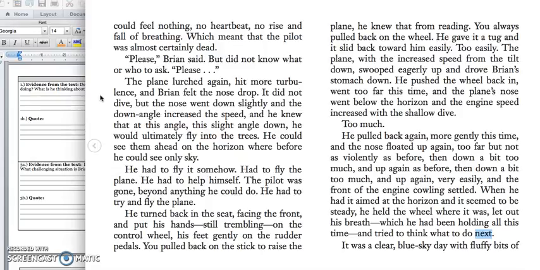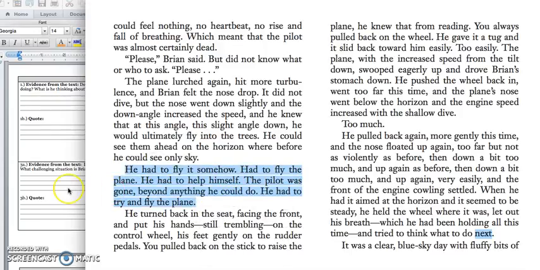It did not dive, but the nose went down slightly at a down angle, increased the speed, and he knew that at this angle, this slight angle down, he would ultimately fly into the trees. He could see them ahead on the horizon, where before he could see only sky. He had to fly it somehow, had to fly the plane. He had to help himself. The pilot was gone beyond anything he could do. He had to try and fly the plane.